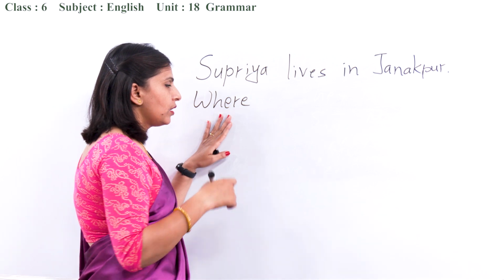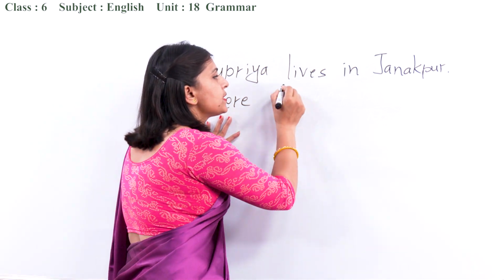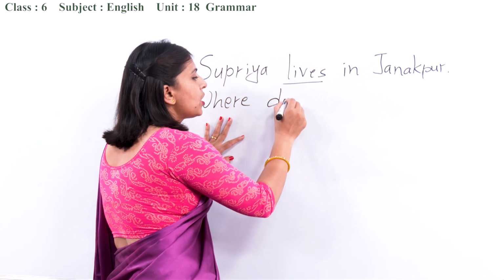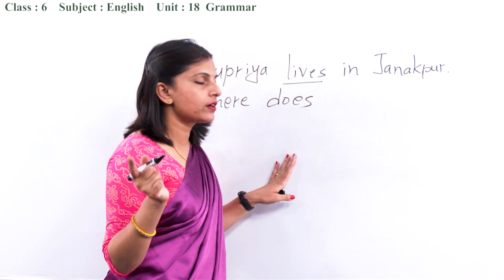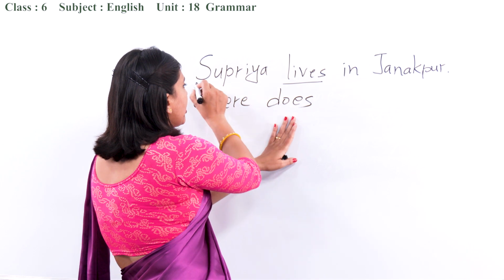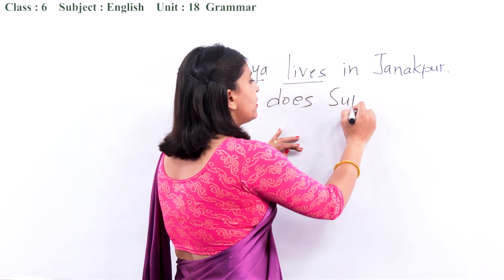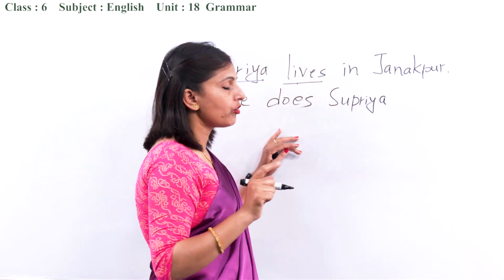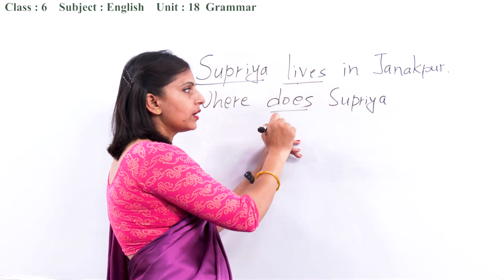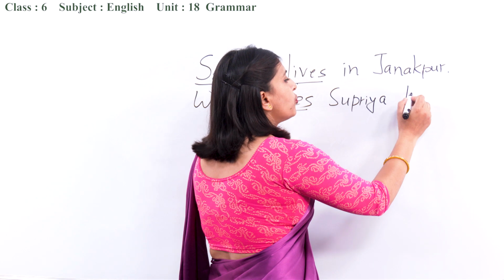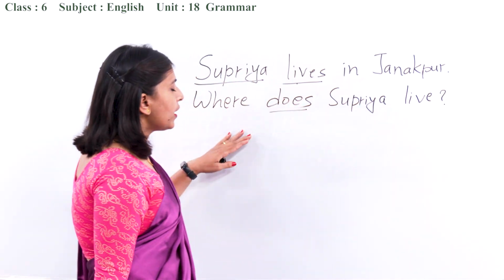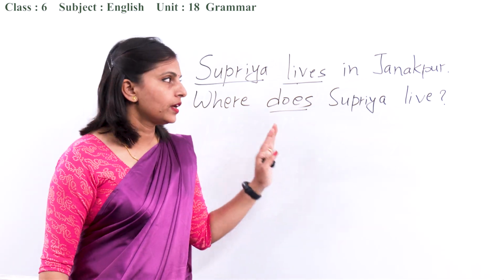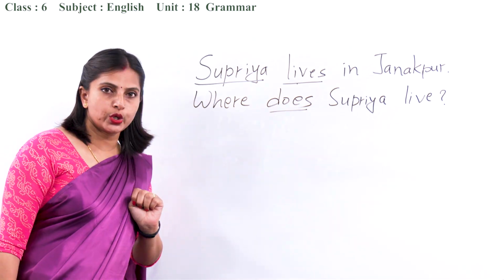Now, auxiliary verb, because this is root form plus s or es, we have to use does. Where does, and then after that the subject, Supriya, and then the main verb, root form. Okay, whenever you are using do, does, did, after that you have to use root form. Where does Supriya live? Okay, so this is how you can form WH questions.